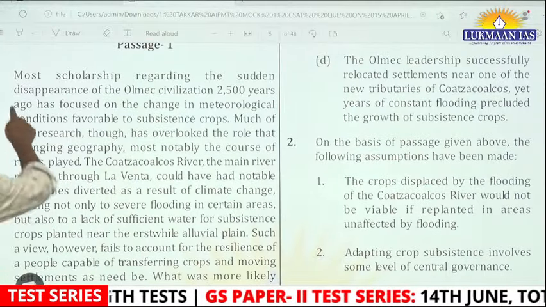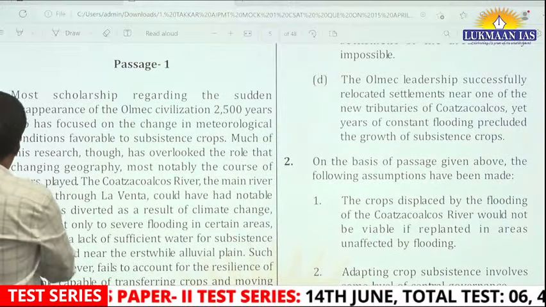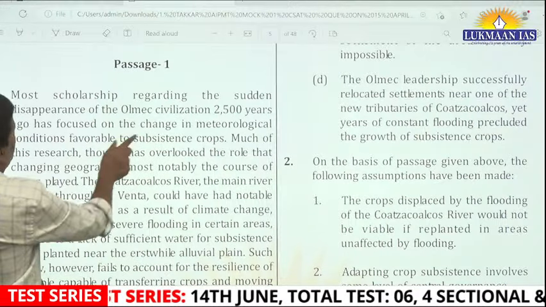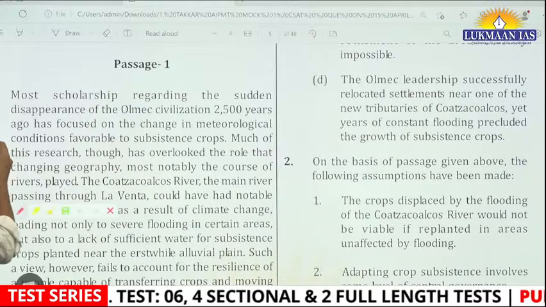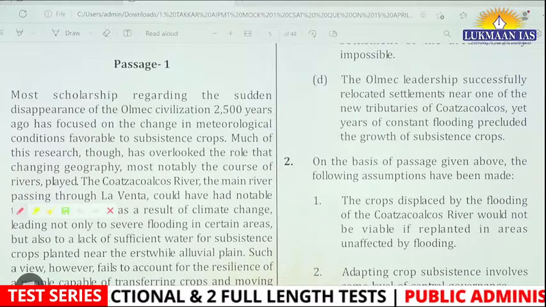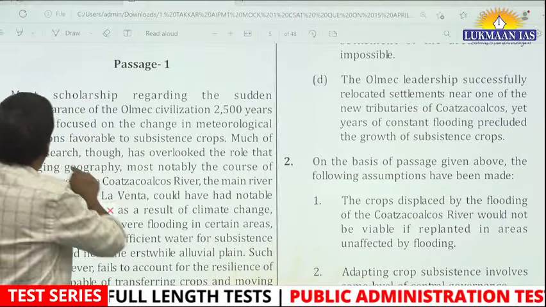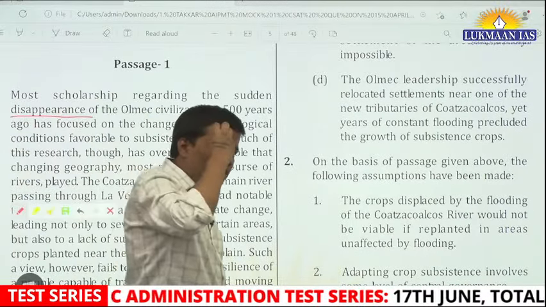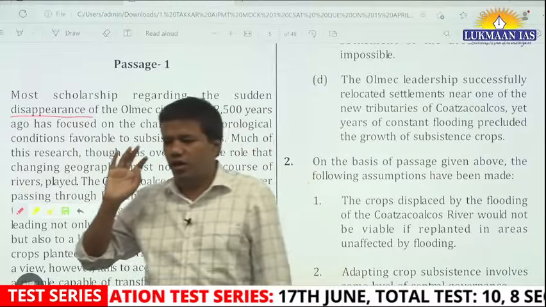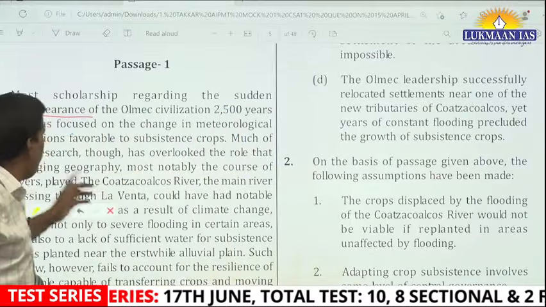Okay, I first read this line. Most scholarship regarding the sudden disappearance of the, see, even I am stammering. Did you observe? I am not able to pronounce disappearance. Why? Because my mind went into a different thought process. It is not allowing me to say disappearance.